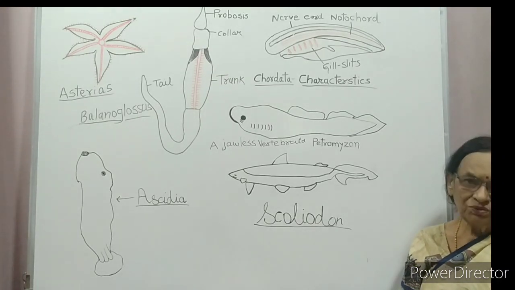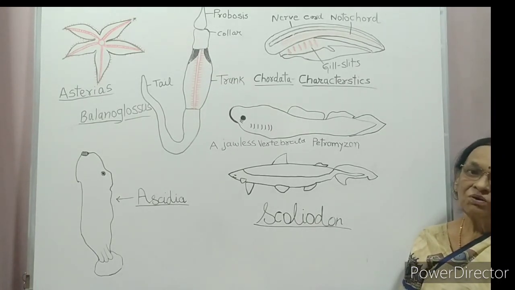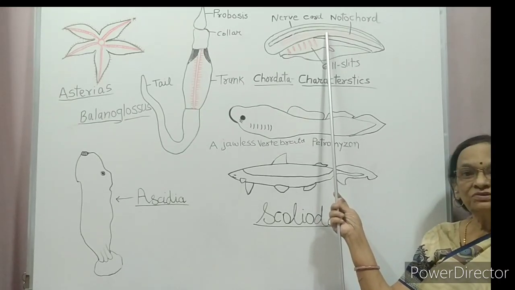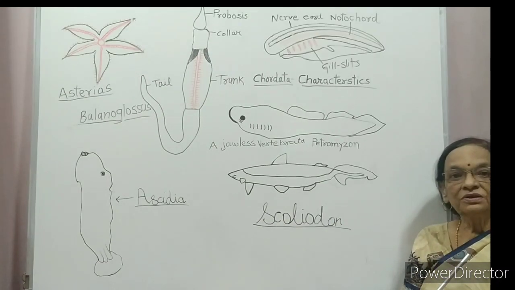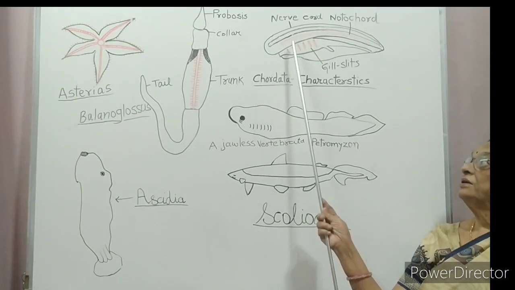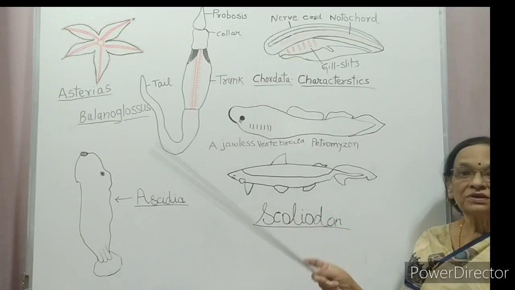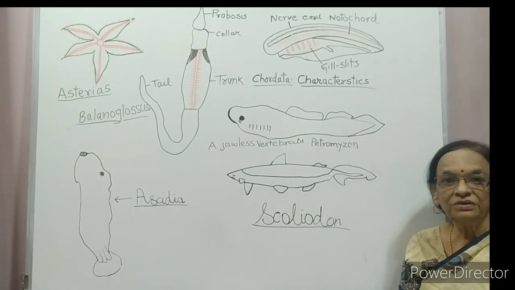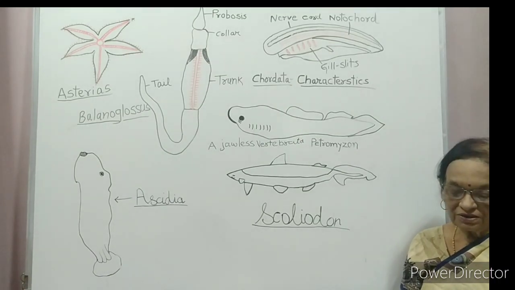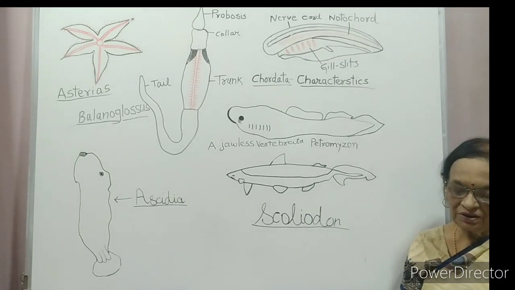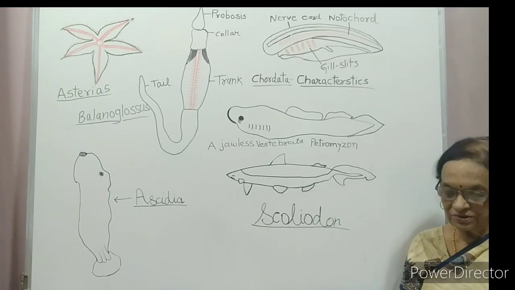Animals having a notochord are called chordates. This notochord is a skeletal tissue and it gives definite shape to the body. So nerve cord, notochord and pharyngeal gill slits for respiration. They are bilaterally symmetrical, triploblastic, coelomate animals with organ system level of organization.